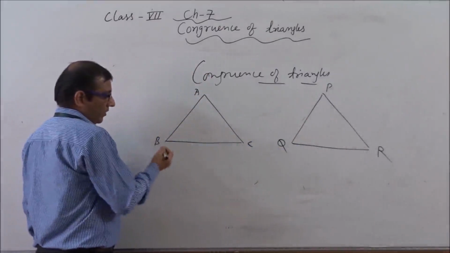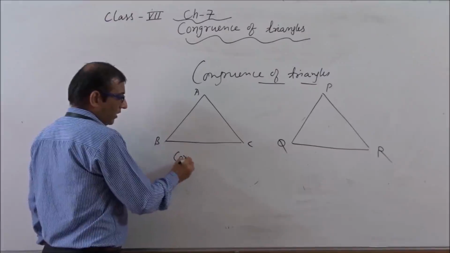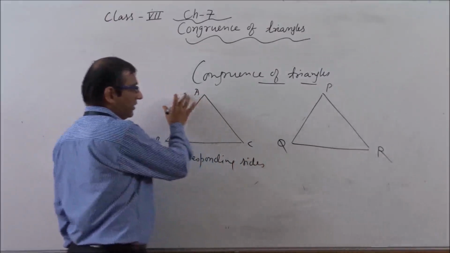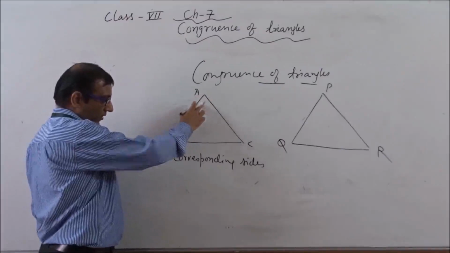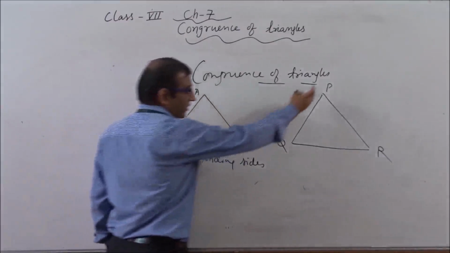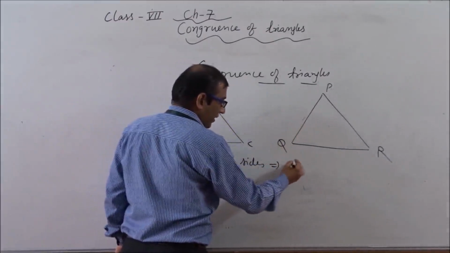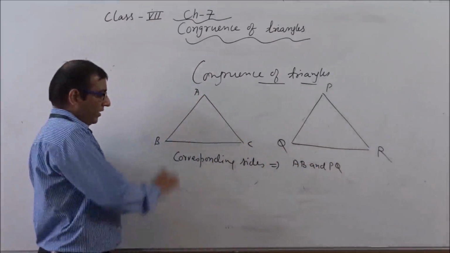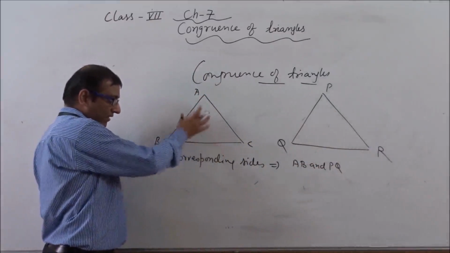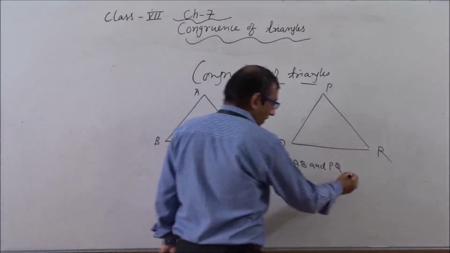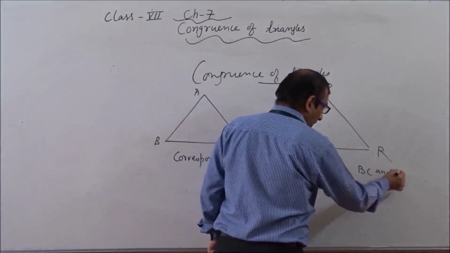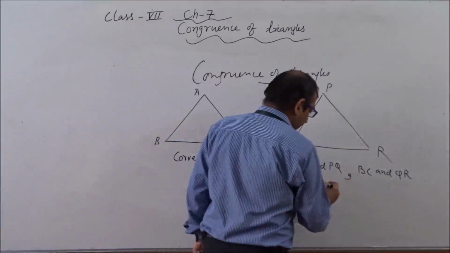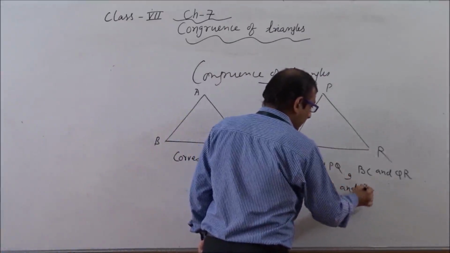So we can say about the corresponding sides. As you see in this triangle, if we are talking about side AB, the corresponding side of AB is PQ. So we will write here AB and PQ both are equal. Then side BC in this triangle is equivalent to QR. So we will write here BC and QR both are corresponding sides. One more side is there, that is CA and RP.